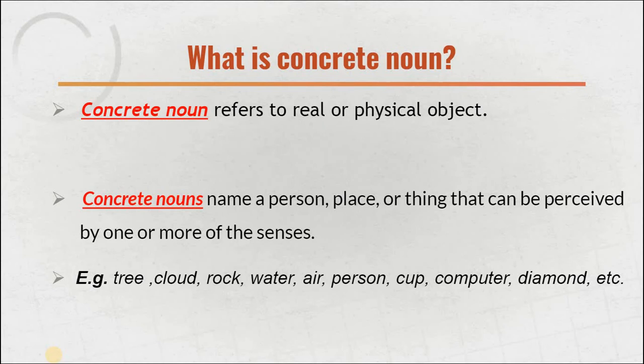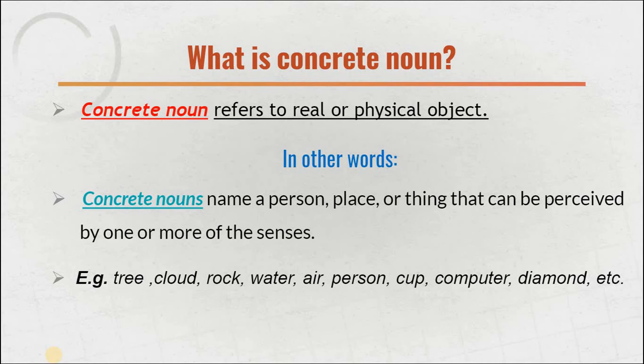So what a concrete noun basically is: a concrete noun refers to real or physical objects. Objects which have a body. Objects which are not qualitative, which are real. In other words, you can say concrete nouns name a person, place, or thing that can be perceived by one or more of the senses. Either we can see something, or we can touch something, or we can feel something, we can move something from one place to another.